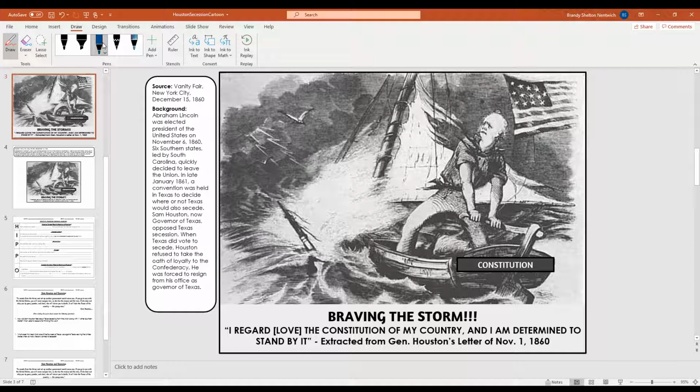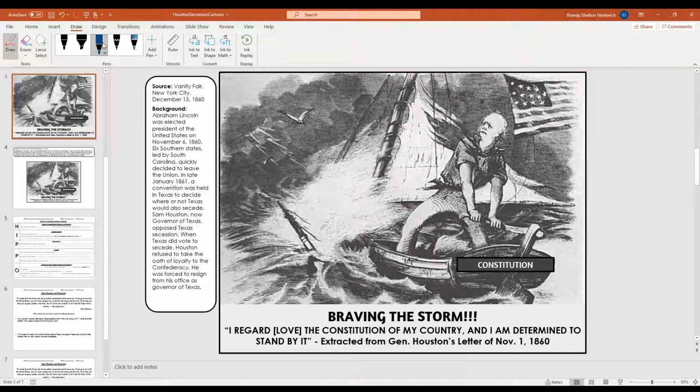So here's what's going on. Sam Houston was governor of Texas in 1860 when Abraham Lincoln gets elected and South Carolina secedes from the Union. Now, 6 other states start to also follow South Carolina and they secede as well. So Texas has a lot in common with the other southern states. Texas allows slavery. Texas is a slave state.